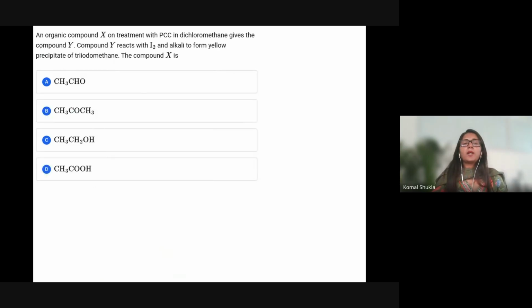Let's talk about this question on organic compounds. An organic compound X, on treatment with PCC in dichloromethane, gives the compound Y. Compound Y reacts with I2 and alkali to form a yellow precipitate of triiodomethane. The compound X is.